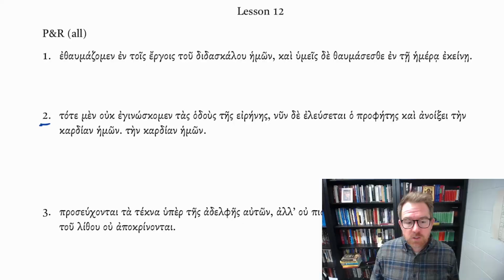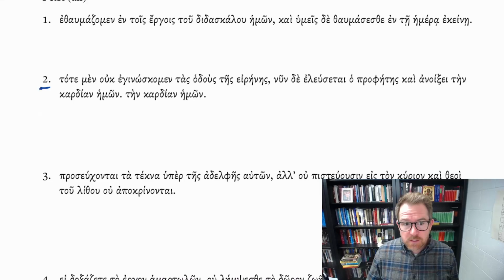I want to spend some time going over examples of how to translate the future active and the future middle in example sentences. These come from Clayton Croy's 12th lesson, and these are the practice and review sentences. We're going to do 3 examples. Let's get into it. The first sentence I want us to look at is lesson 12, sentence number 2. I'm going to read it aloud in Greek, break it up into its constituent parts, and then go over